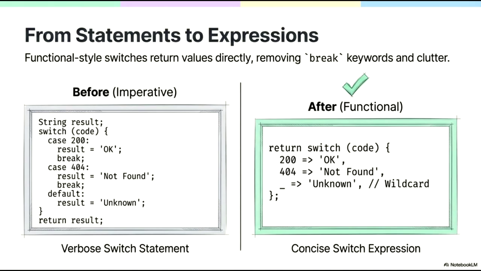This slide illustrates the transition from traditional switch statements to modern switch expressions. On the left, we see the imperative approach, which is often verbose. It requires declaring a result variable beforehand and using explicit break keywords for every case to manage control flow. On the right, we see the functional style switch expression. This approach is significantly more concise and readable because it allows us to return a value directly. By utilizing the arrow syntax and a simple underscore wildcard for the default case, we eliminate unnecessary boilerplate and reduce visual clutter.